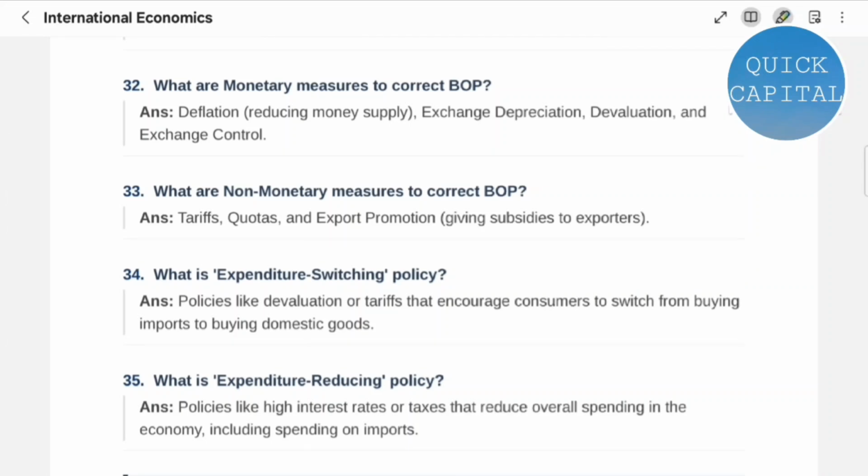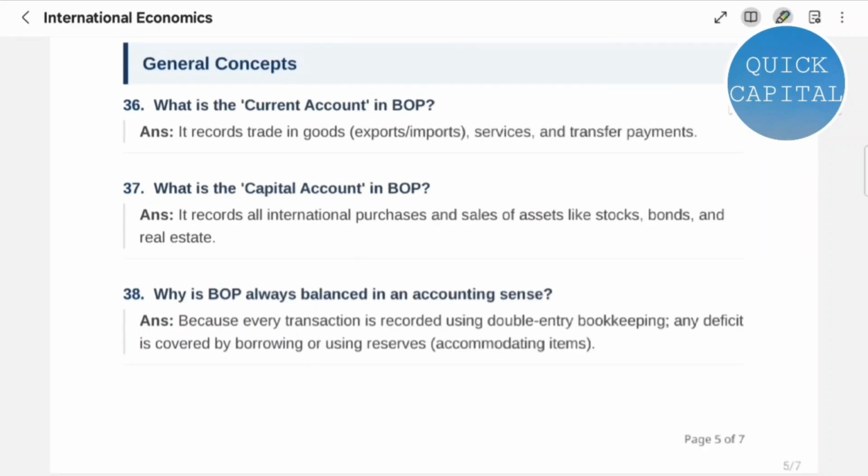Question 34. What is expenditure switching policy? Policies like devaluation or tariffs that encourage consumers to switch from buying imports to buying domestic goods. Question 35. What is expenditure reducing policy? Policies like high interest rates or taxes that reduce overall spending in the economy, including spending on imports.